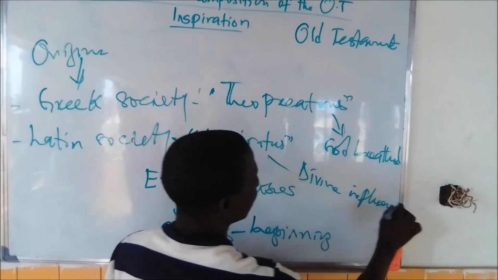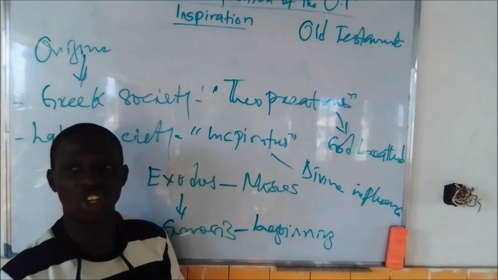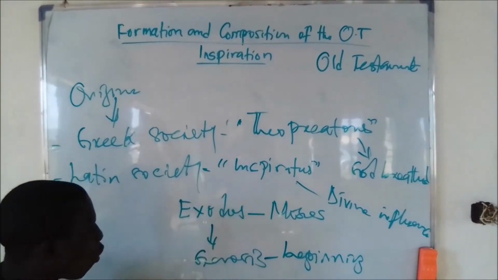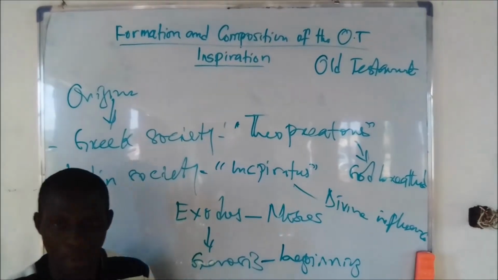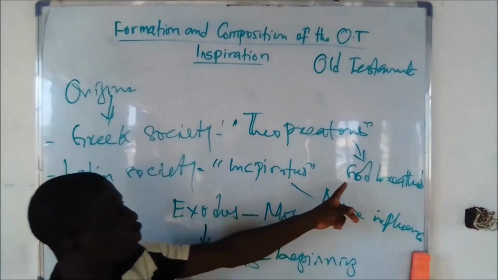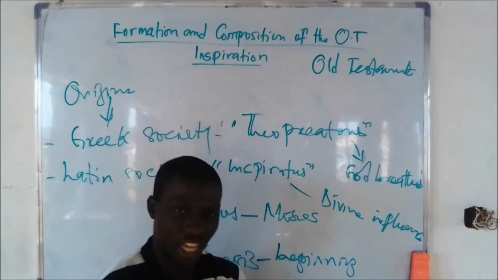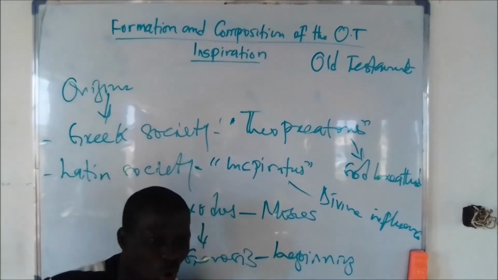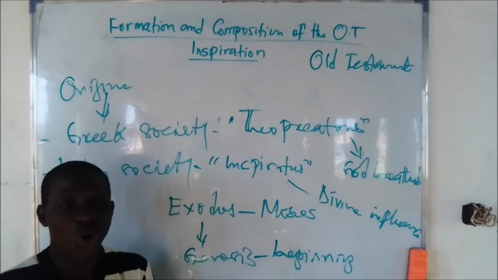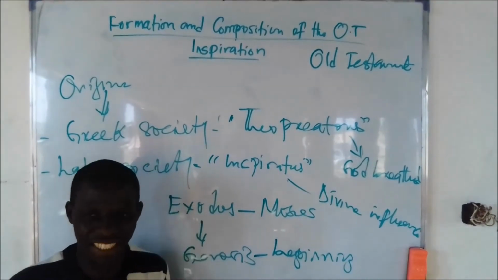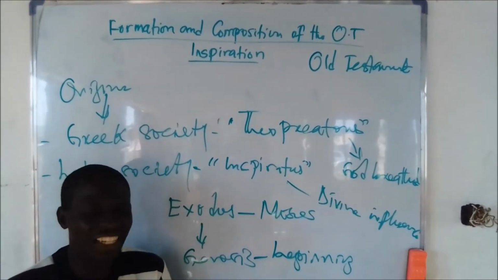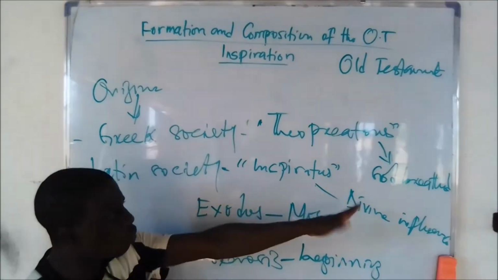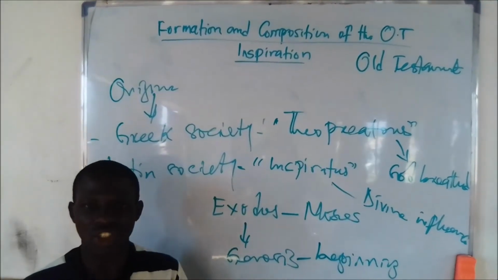If we look critically at these two interpretations, it means that it is God who was in control of the writers of the Bible. It is simply because God breathed, it means that God whispered to them. Divine influence means that God was in control, or God controlled the minds of, or spoke to the minds of, these people that wrote the Bible. That is what these two interpretations are talking about.